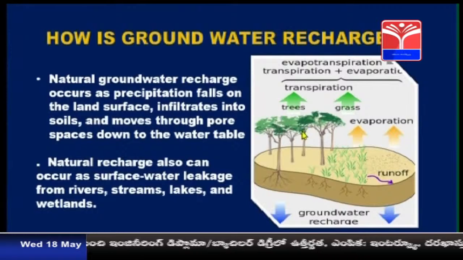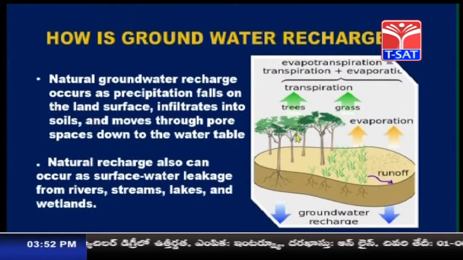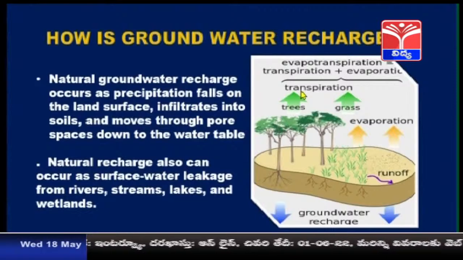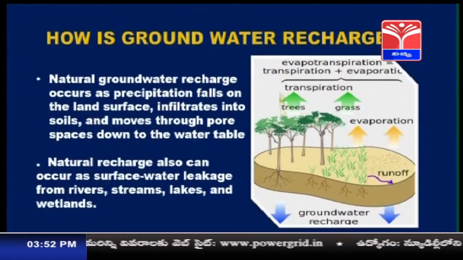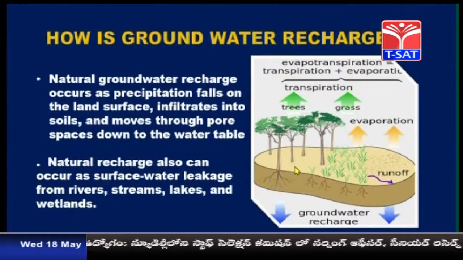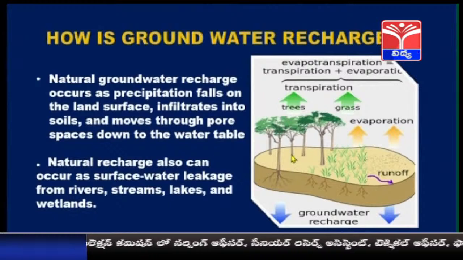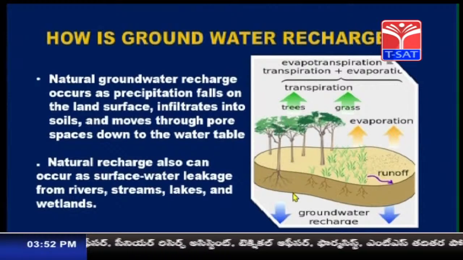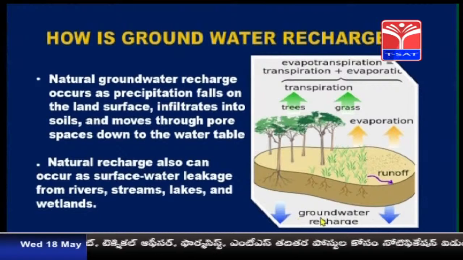Even from the plants, the water evaporates through a process called transpiration. The evaporated water precipitates and again falls back on the ground. When it falls on the land surface, it penetrates into the soil. In this way, the groundwater is recharged.